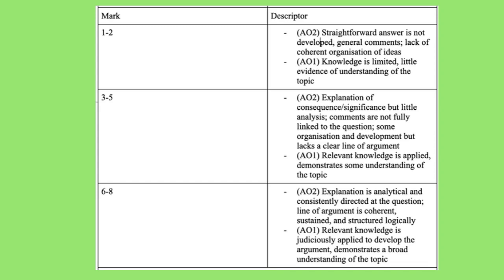But generally, to do well in this question, you need to be analytical. And that really comes down to making clear links between the importance of the first event on the second event, so the two different elements of the question. You should also have a clear line of argument so the examiner can see really clearly what you're trying to get across. Your structure should also be quite easy to follow, so try not to go off on too many tangents. Keep it as relevant and focused as you can.